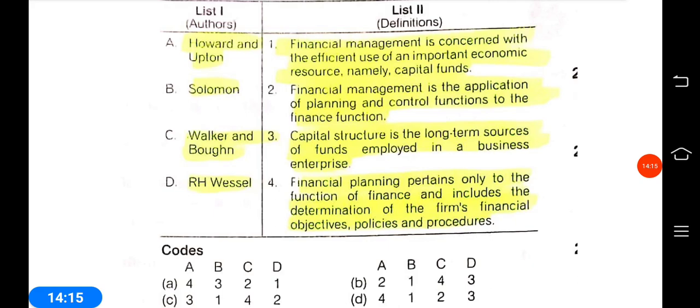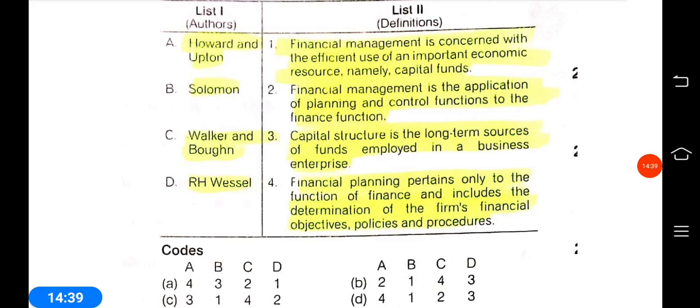Financial management is concerned with the efficient use of an important economic resource, namely capital funds. Solomon describes their interest in capital funds. So the answer should be B is 1. Okay, B is 1 here in the option of A and D. The answer is D.